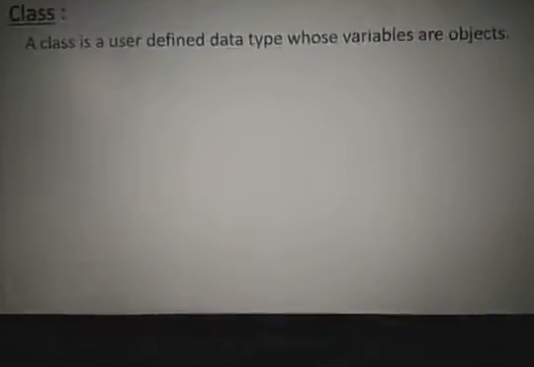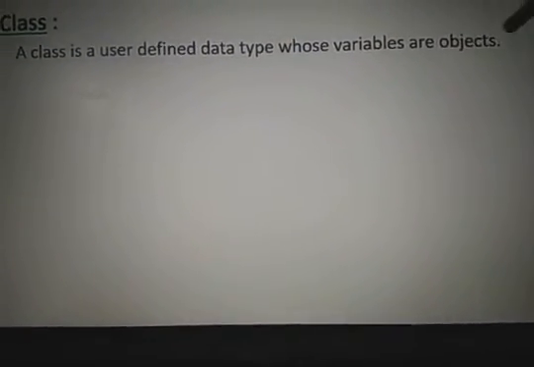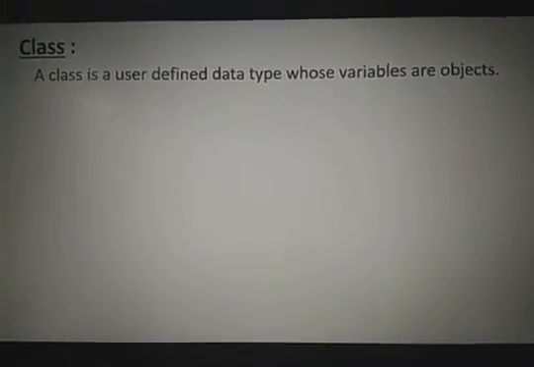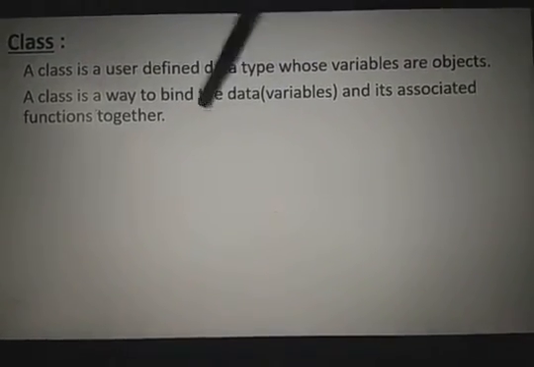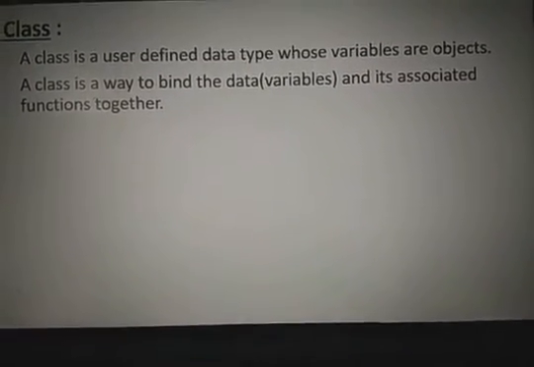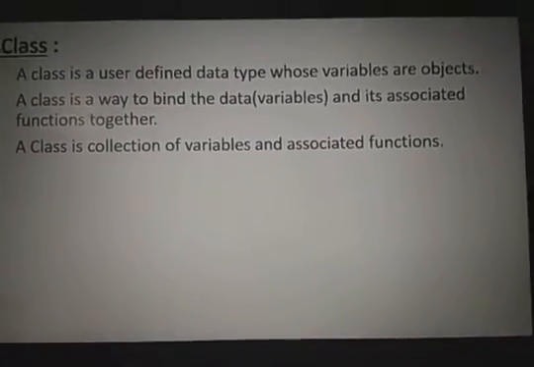Initially, what is a class? A class is a collection of variables and its associated member functions. A class is a user-defined data type whose variables are objects. Just like a structure, we are creating a variable of the class. It is called a class variable, and it is also called an object. Basically, a class is a way of binding the data and its associated functions together.